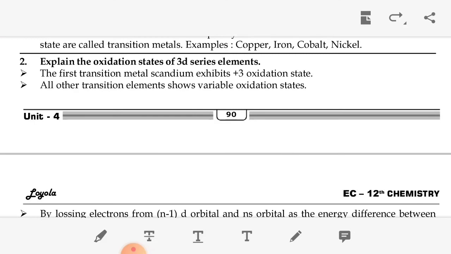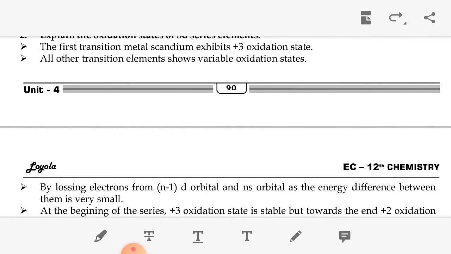Then compare the ionization enthalpies of the first series of transition elements. Then next question, which is a stronger reducing agent, Cr2 plus or Fe2 plus? The next important question, transition metals show high melting points, why? Then why is the first ionization enthalpy of chromium lower than that of zinc? Then describe the variable oxidation states of 3d series elements. Okay, so these are the important questions in transition and inner transition elements.